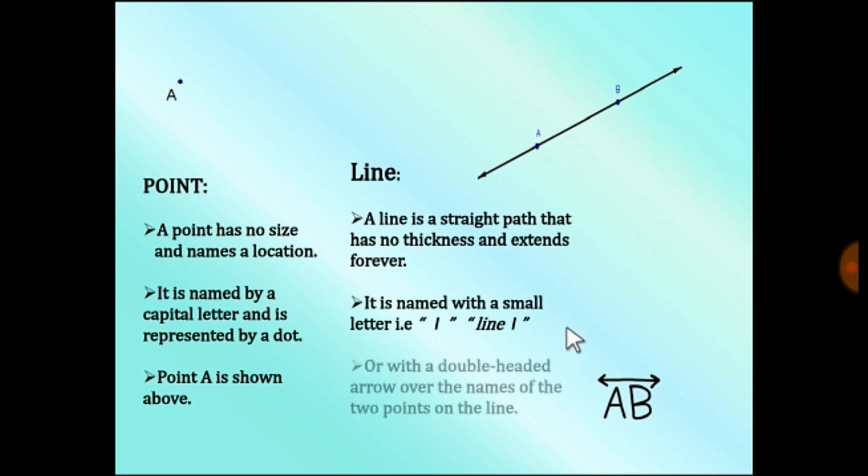One more symbol is used where you write the end points, 2 points in the line. You take any 2 points on the line, write them, name them, and then draw a line over it. Right? Double-headed arrow. This is also a way of writing line.